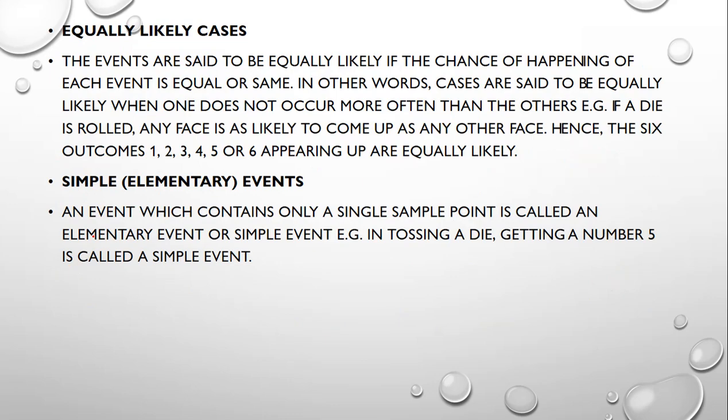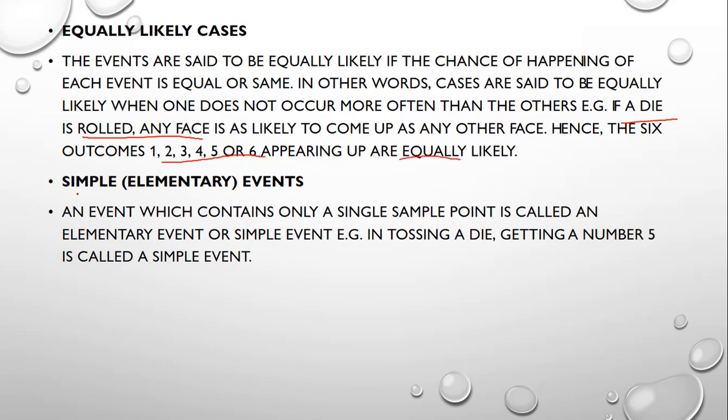First we can see what equally likely cases are. Events are said to be equally likely if the chance of happening of each event is equal or the same. By observing an example you can understand. For example, a die is rolled, and any face is as likely to come up as any other face. Hence, the six outcomes 1, 2, 3, 4, 5, 6 appearing up are equally likely.